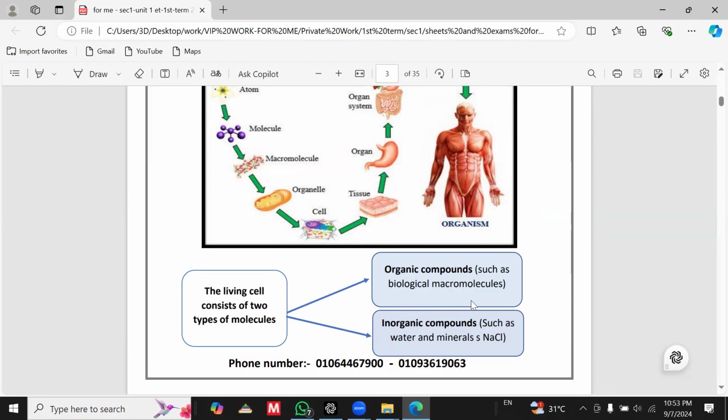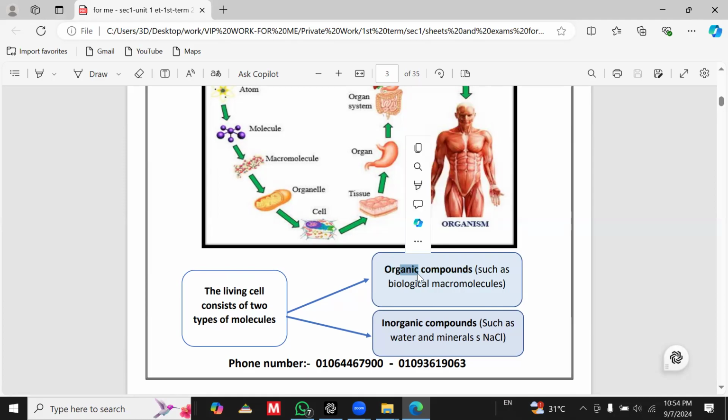Mainly, what is the difference between the molecule that can be extracted from plant or animal sources and the chemical compound that can be formed in the lab? It's so easy. The molecules that can be extracted from plants or animals are called organic compounds.